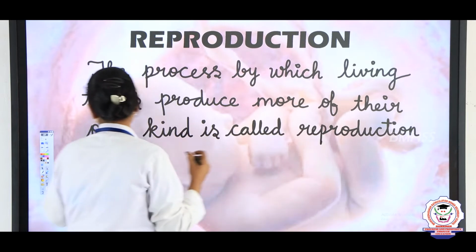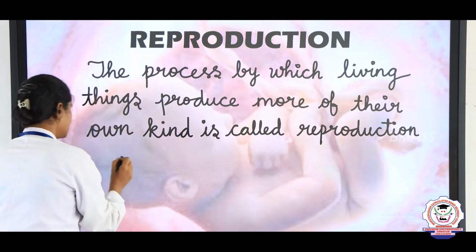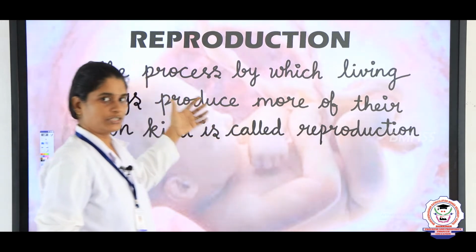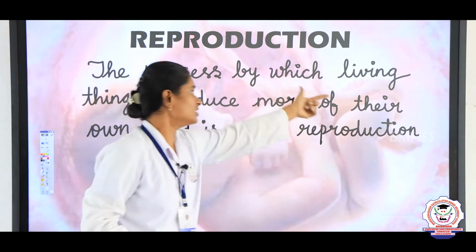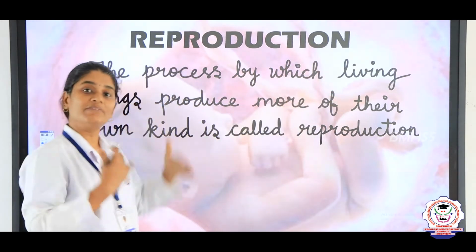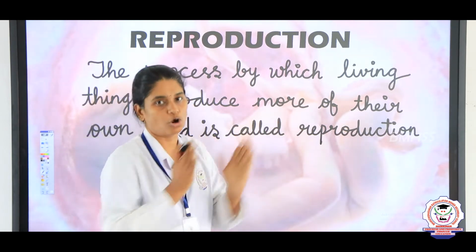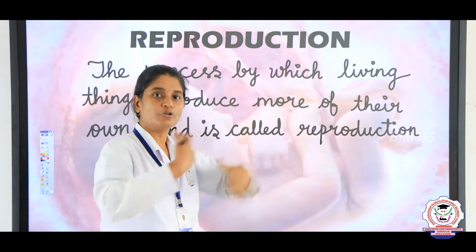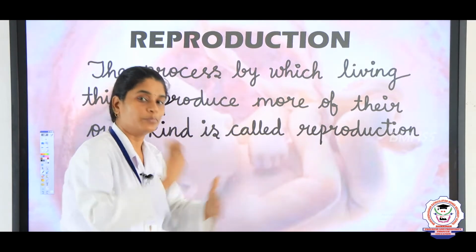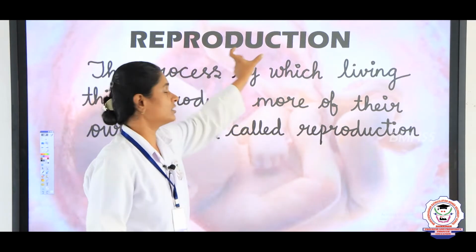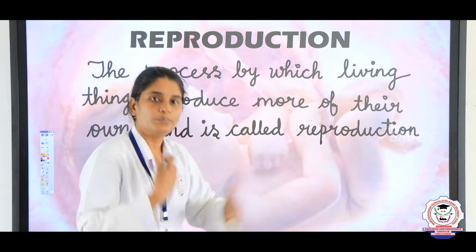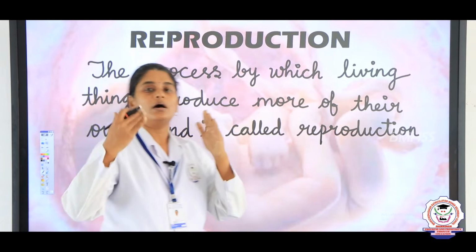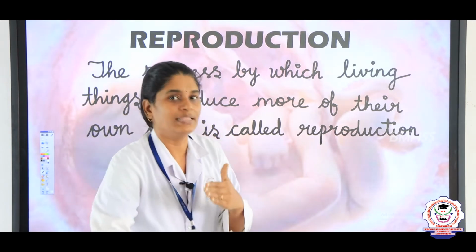Right. In your 2 mark answer you have to answer like this. What is reproduction? Reproduction means the process by which living things, only living things are able to produce, not the non-living things, produce more. Produce means developing. That is known as reproduction. Produce more of their own kind. The same kind only they can produce.